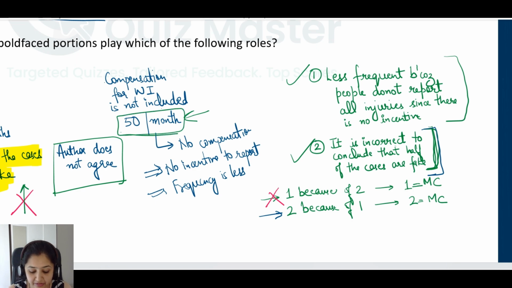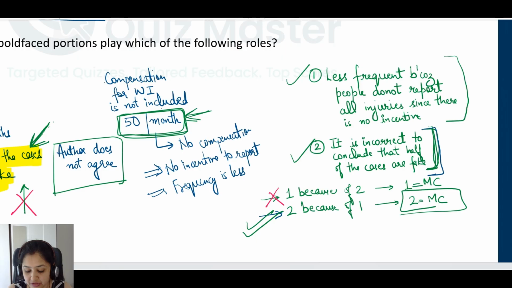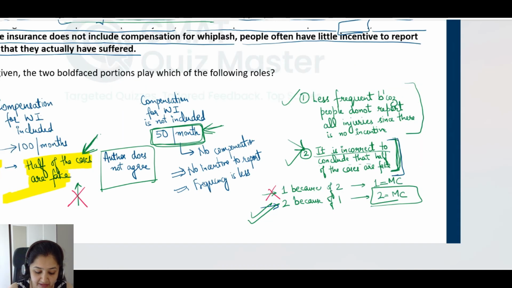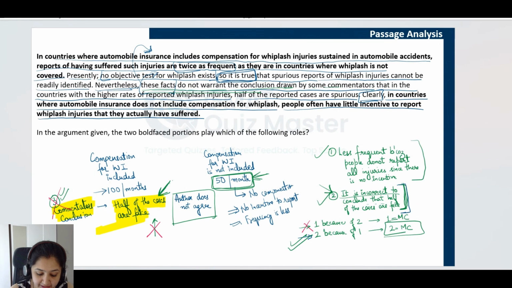Because this number is not reliable, it is possible that this conclusion is incorrect. Because the number here is not correct, it is not correct to conclude that half of the cases here are fake. This scenario makes sense, which means that conclusion number 2 is the main conclusion. So the main conclusion here is that it is incorrect to conclude that half of the cases are fake, which is presented by this statement. This is the main conclusion here.